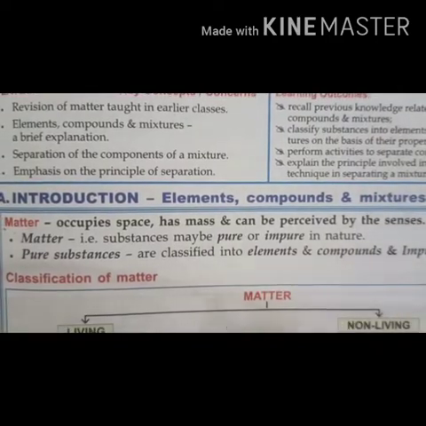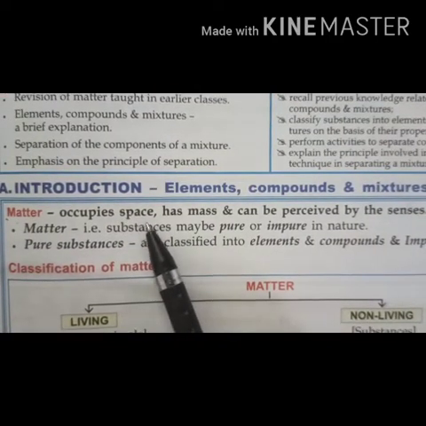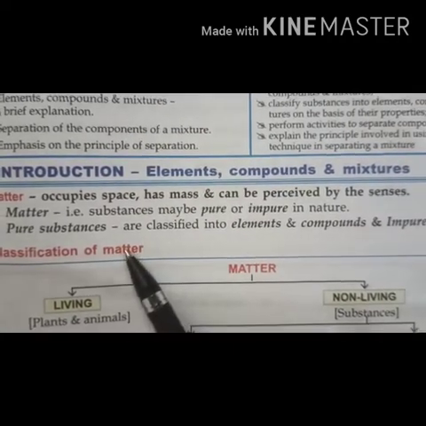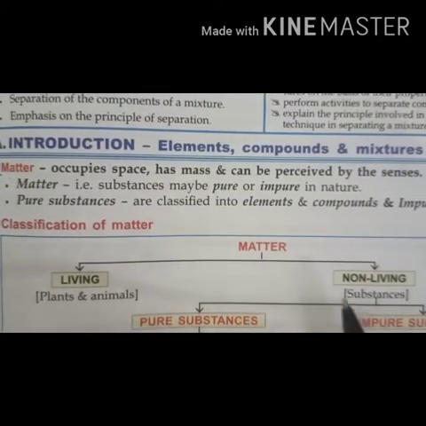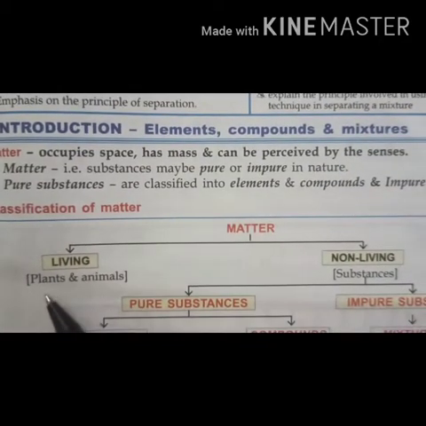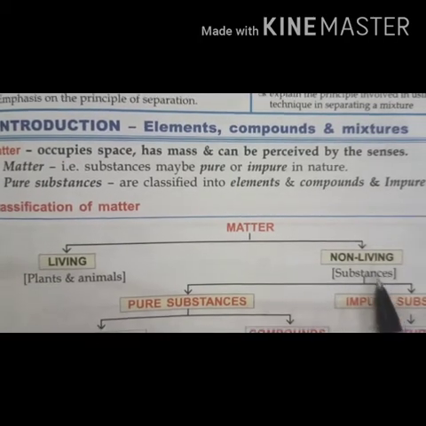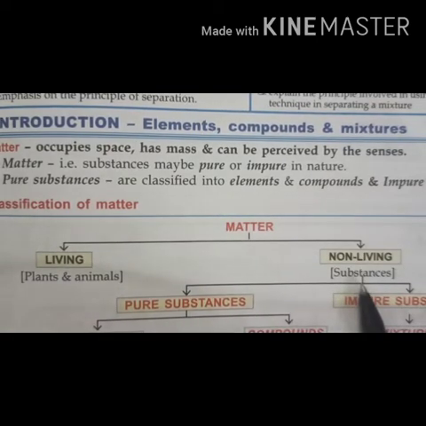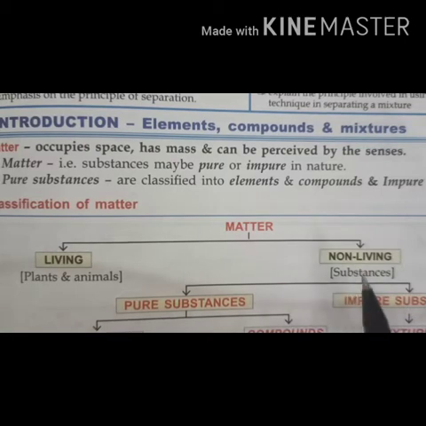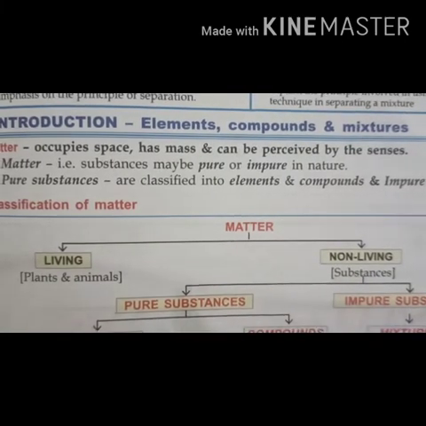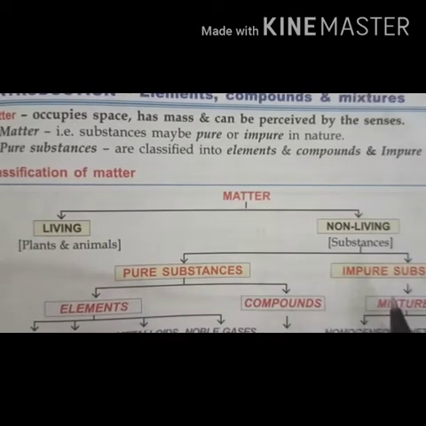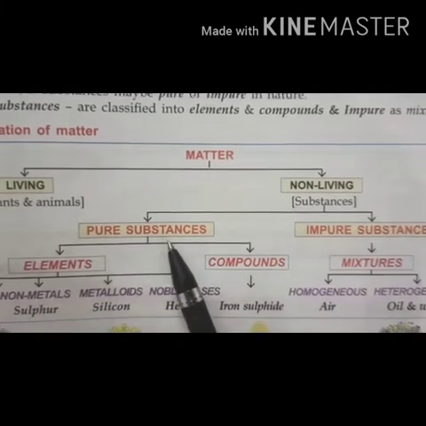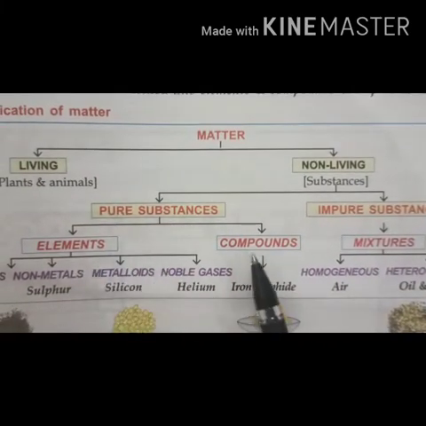Now, what is matter? Matter is anything which occupies space, has mass and can be perceived by the senses. Matter is divided into two parts, living and non-living. Living are your plants and animals, and non-living are all the substances like stone, soil, air. These are non-living substances. Then again, non-living substances are divided into two parts, pure substances and impure substances.